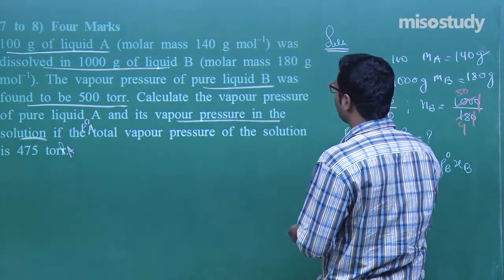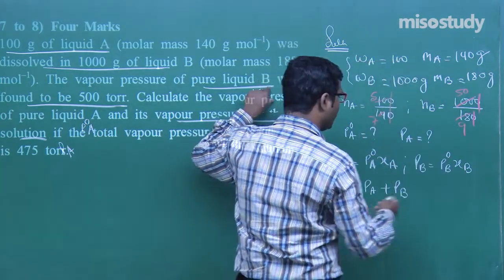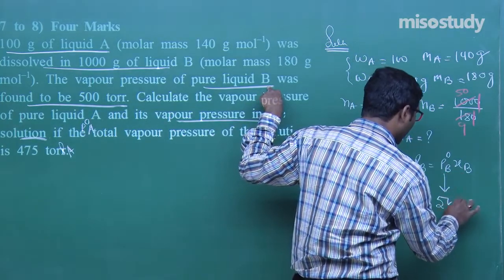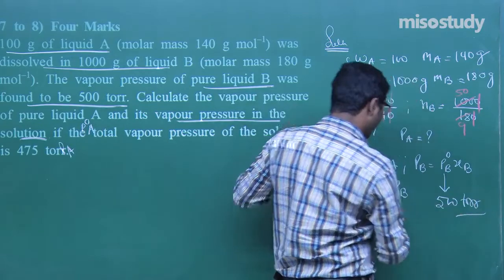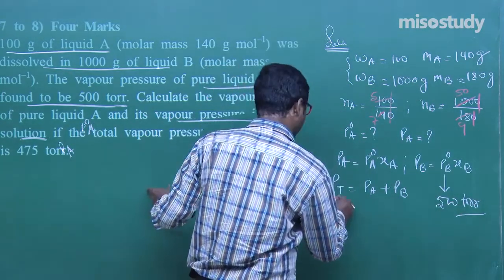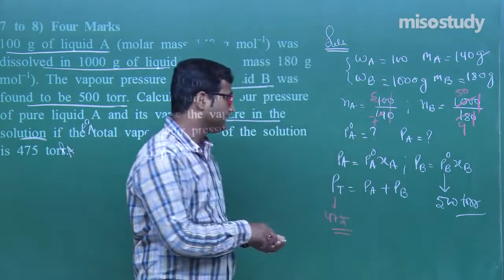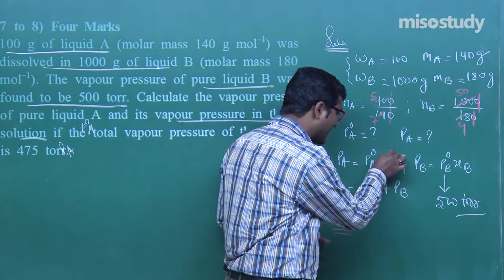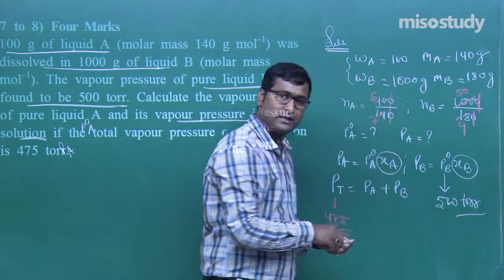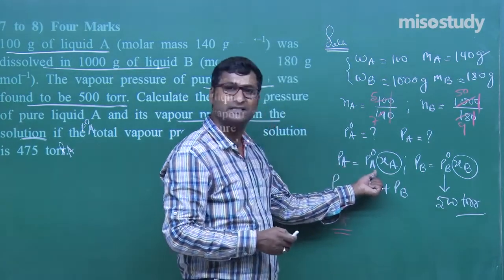And the question here, the vapor pressure of pure liquid B, that is P naught B, is given here 500 torr. Am I right? Yes. And PT is given here 475 torr, my friend. Now if I get XA, mole fraction of A and mole fraction of B, then we get PA and PB. And if I get PA, then we can easily get P naught A.